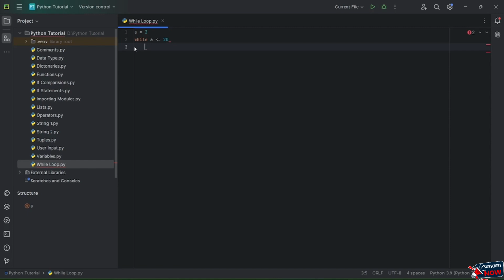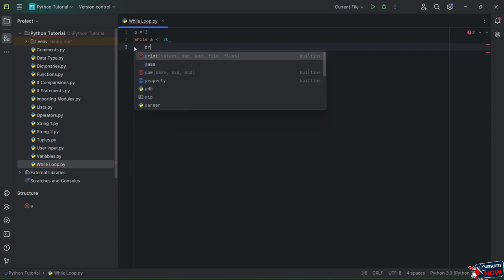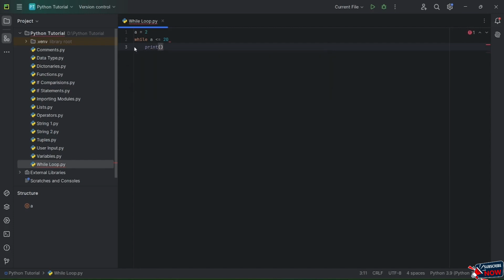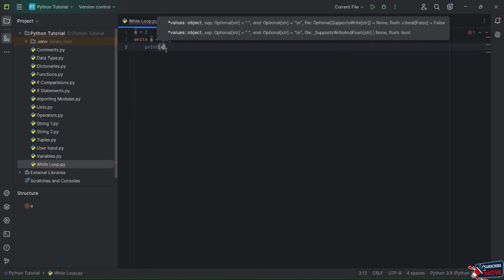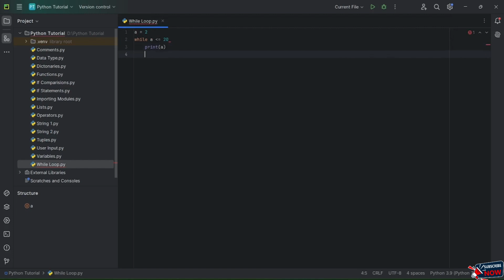And here I'm telling it to print A. I want it to print A, and I also want to specify a condition that each and every time it comes here and loops, I want it to add to it.